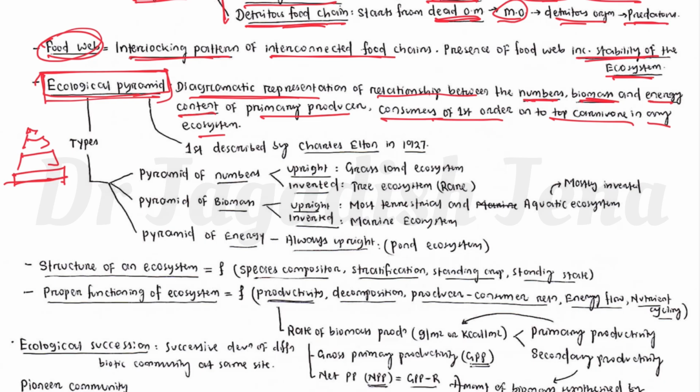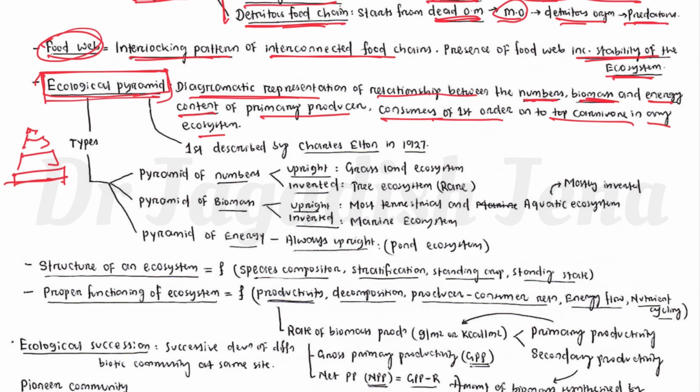So basically it is the relationship between the producer, first order consumer, and different consumers in terms of their energy, their number, their biomass. That is called ecological pyramid.